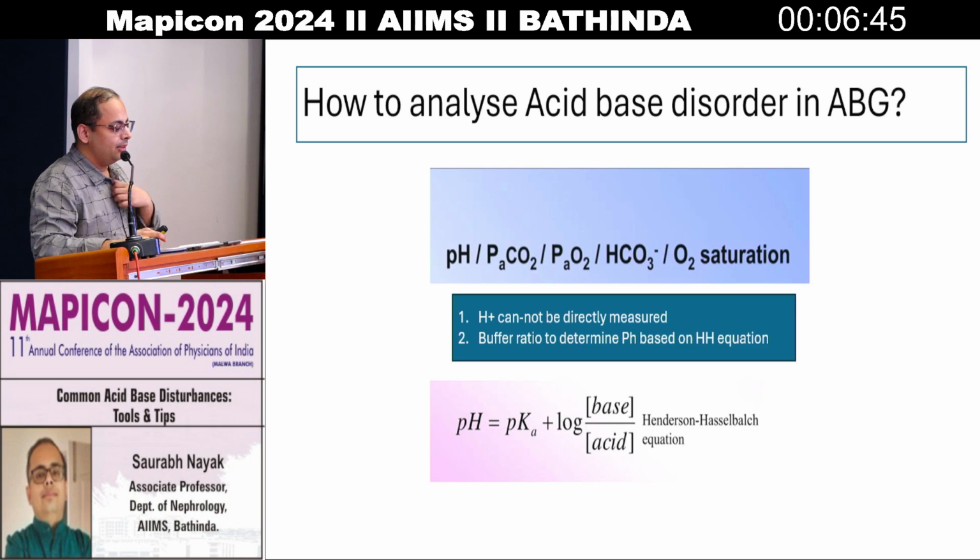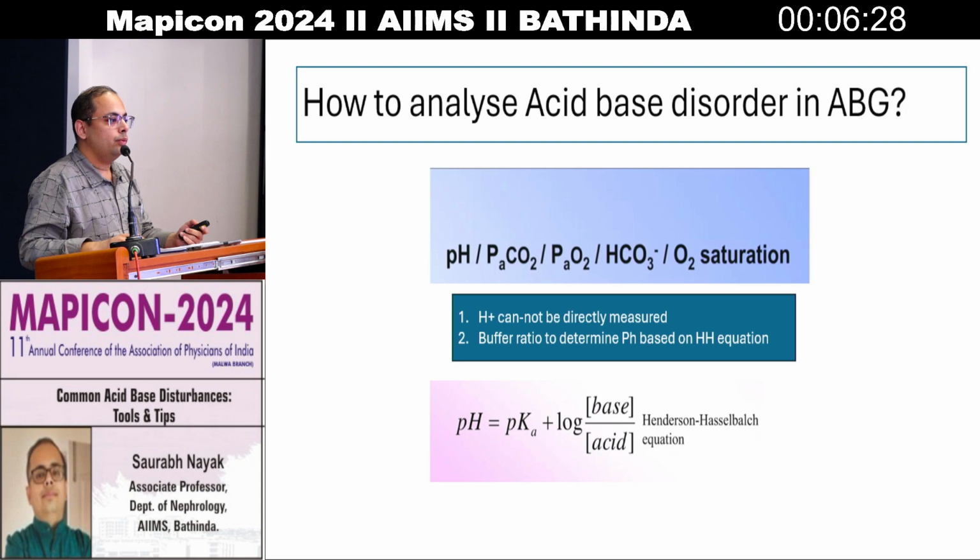How to analyze acid-base disorders in ABG? We cannot estimate H plus with electronic machines either. Like in our system, we cannot assess H plus; we assess pH. Similarly, in the ABG machine, the blood gas analyzer, we also cannot estimate the H plus. We assess pH.